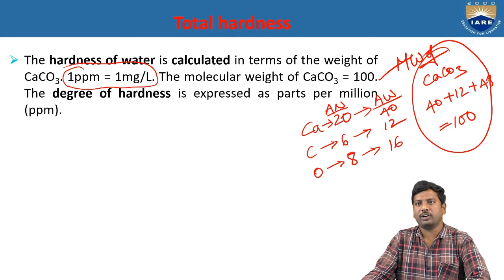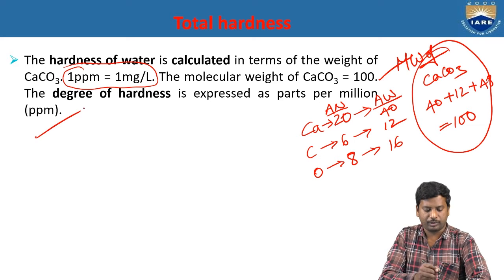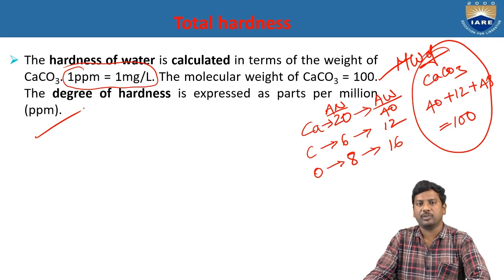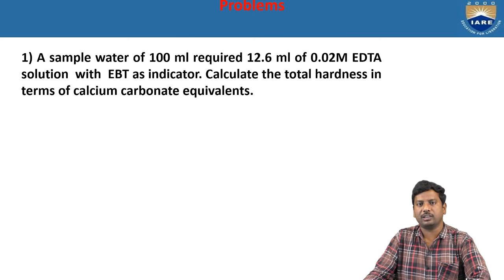Now, degree of hardness is always expressed in terms of parts per million. This is very important for the expression of the hardness of water. Now let us see problems based on the determination of the total hardness of water in terms of the equivalence of calcium carbonate. Let us see the first problem.